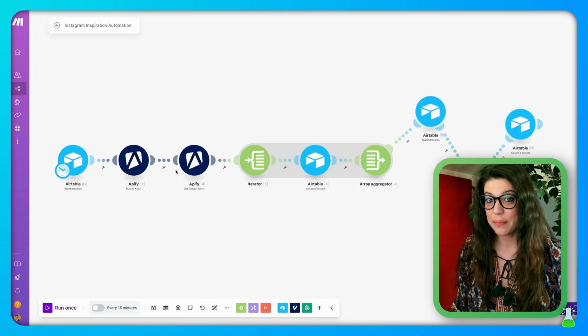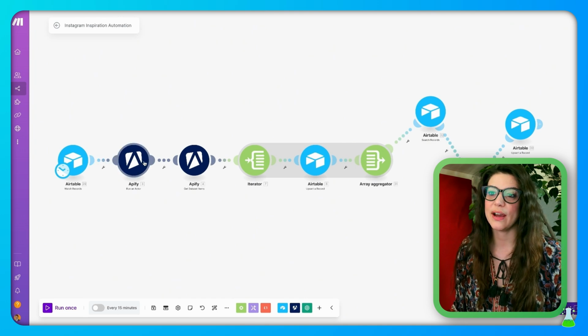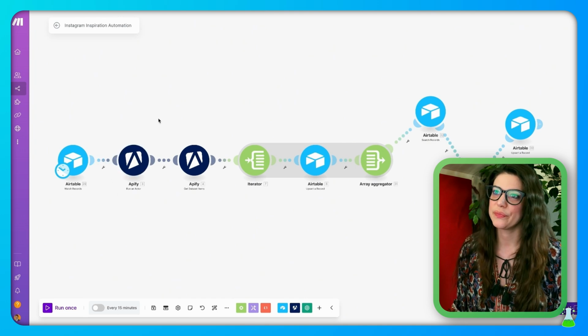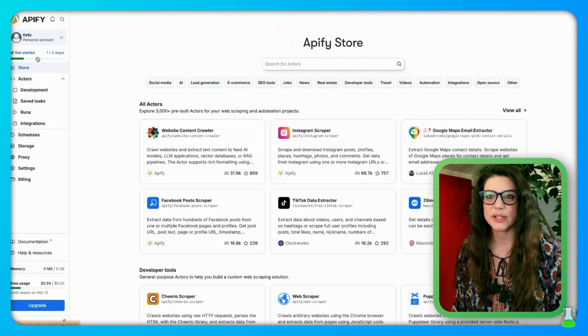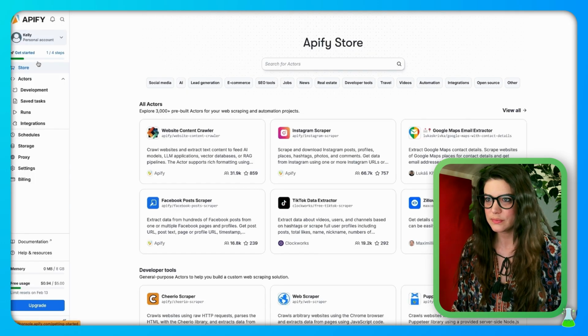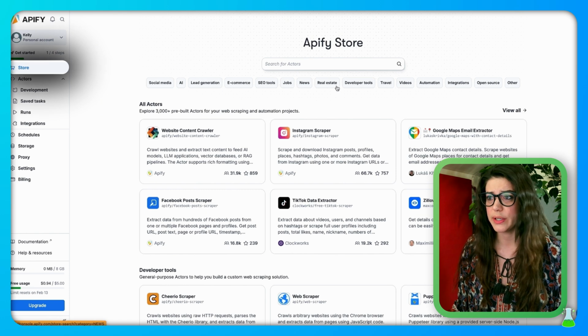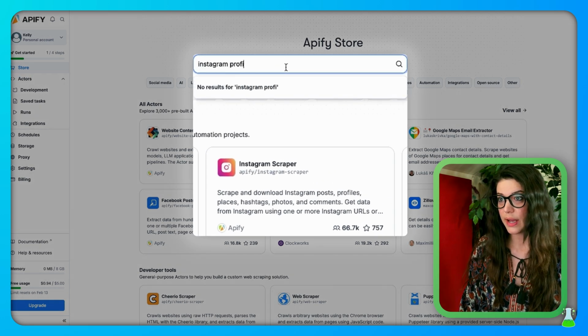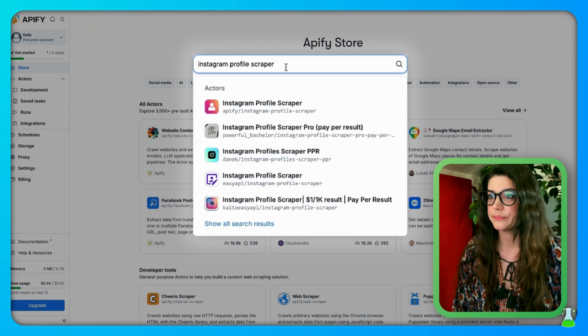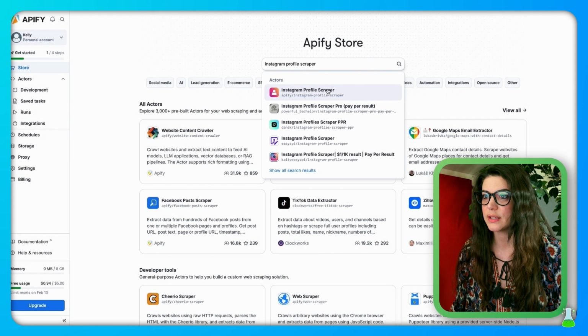Next, we're going to add in an Apify module. But before we do that, we actually have to set up an Apify account. So you can go to Apify, and you set up an account. It's pretty simple. It's a free account. Then you're going to want to go to the Apify store, and in the store, you're going to search for Instagram profile scraper. And there it is.